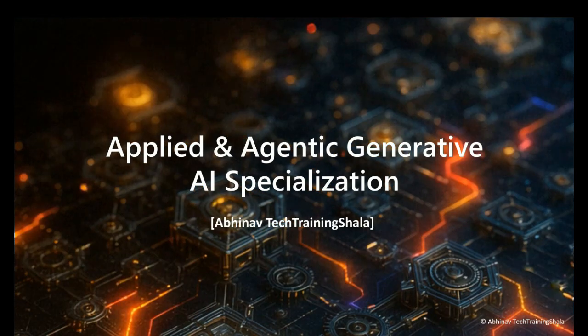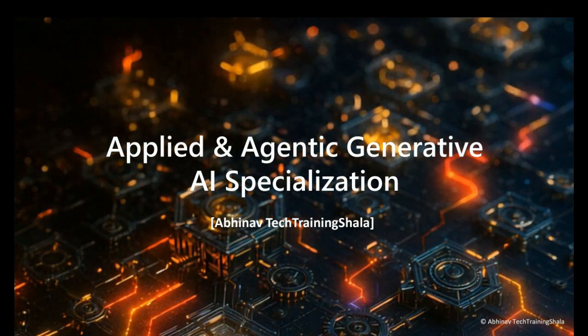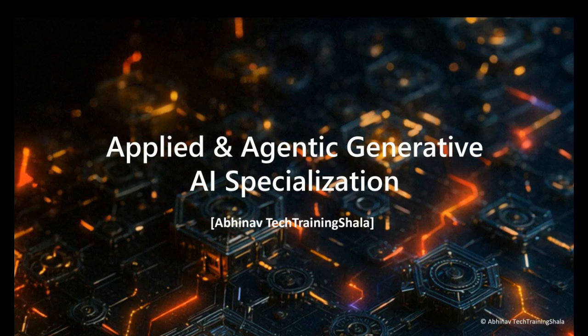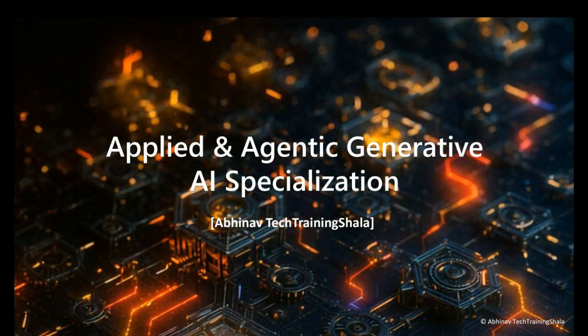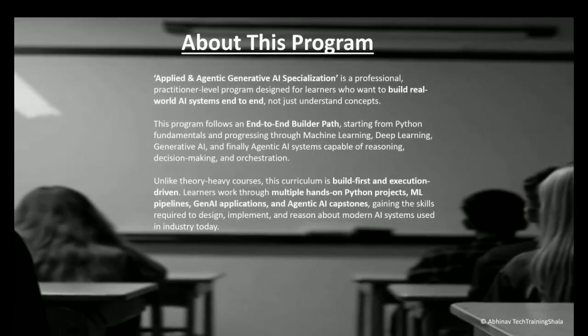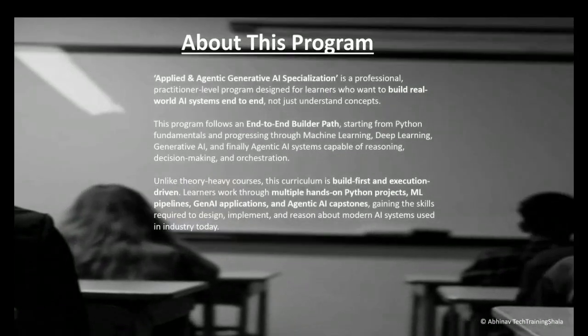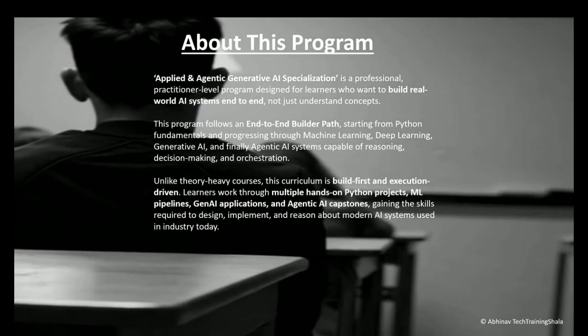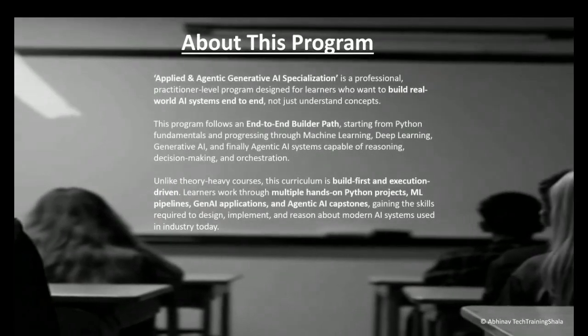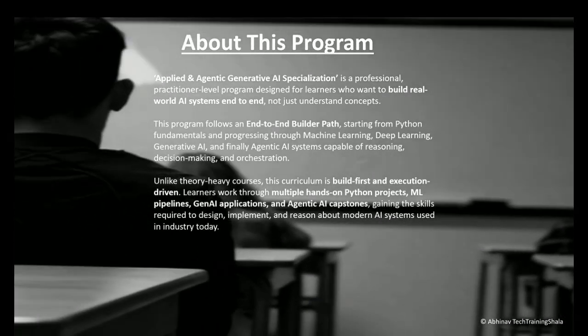Hello everyone, let me walk you through the Applied and Agentic Generative AI Specialization Program, which is also known as the A to G Specialization Program. About this program, Applied and Agentic Generative AI Specialization is a professional practitioner level program designed for learners who want to build real world AI systems end to end, not just understand concepts.